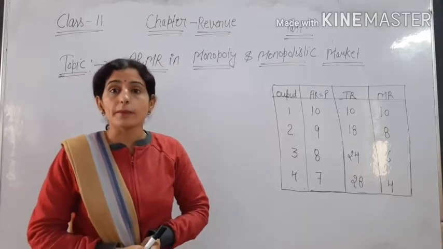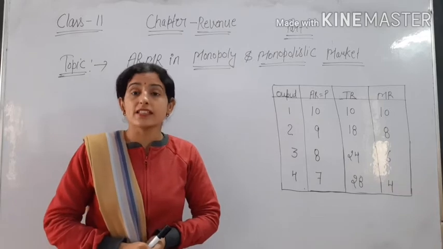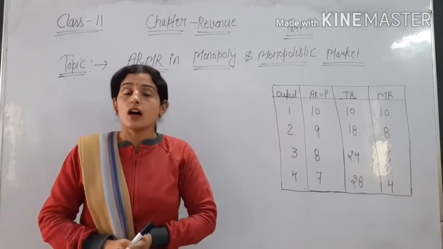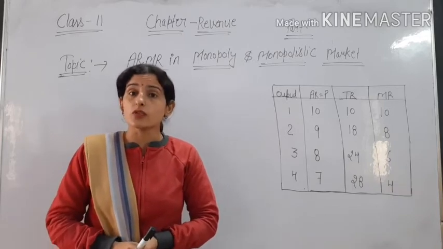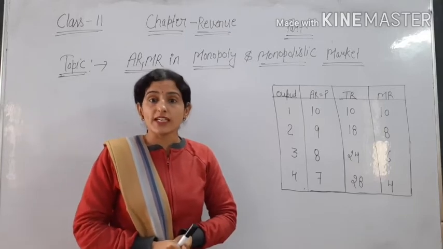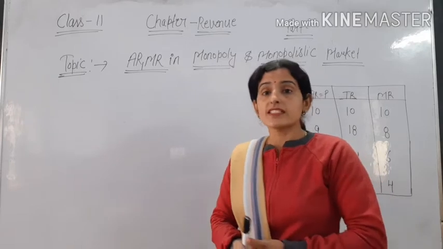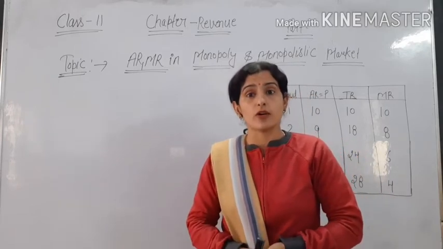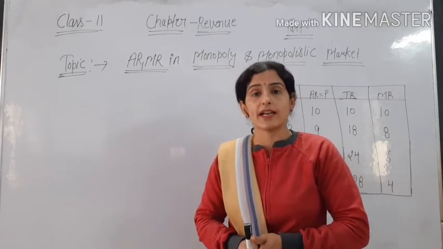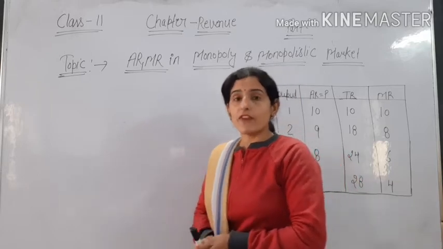And if a firm increases its price, nobody will purchase goods from that firm, because it is assumed in perfect competition that all buyers or consumers have knowledge about the market. It is an assumption of perfect competition.